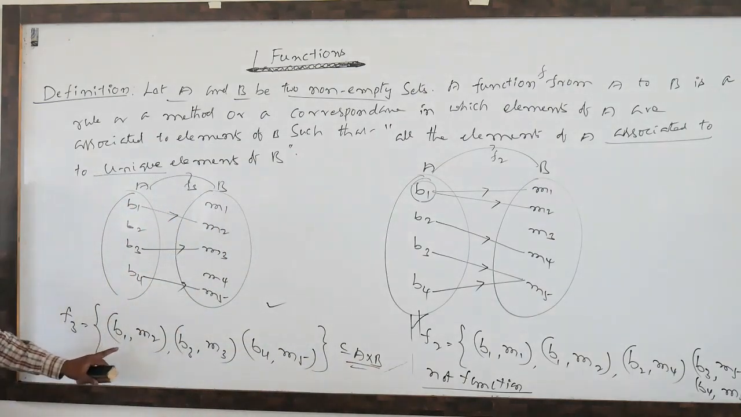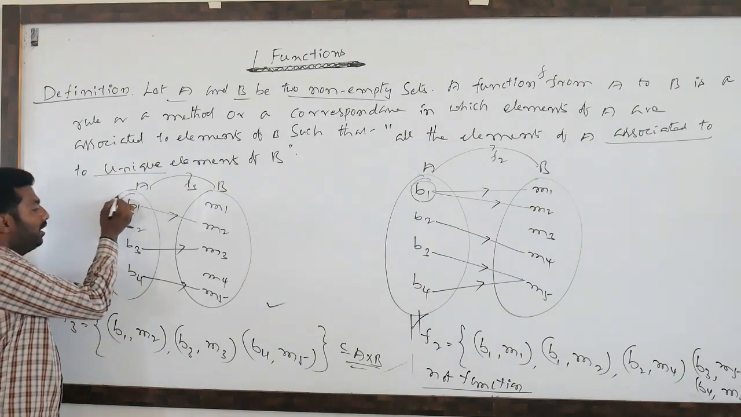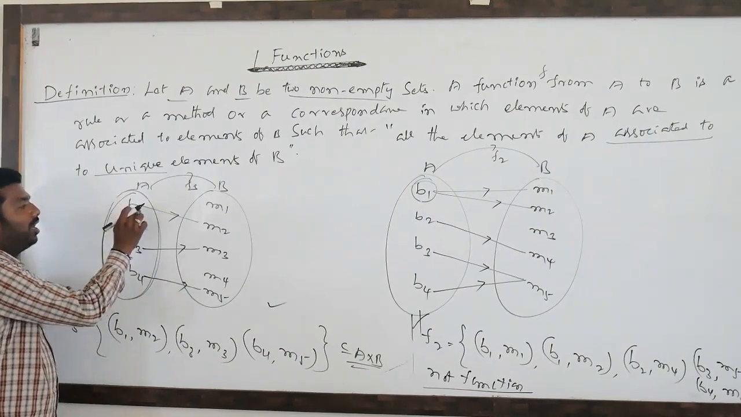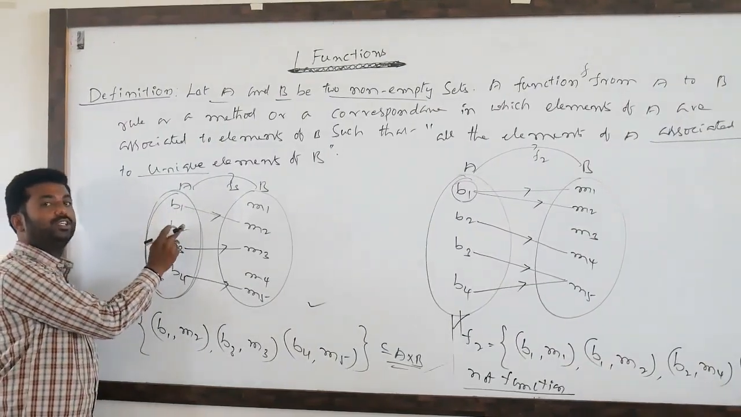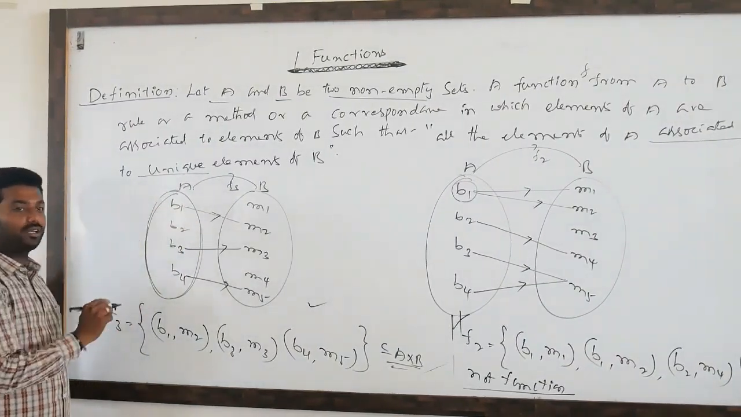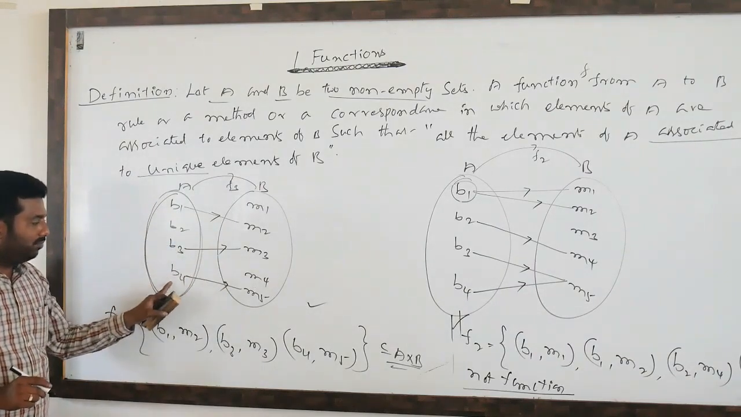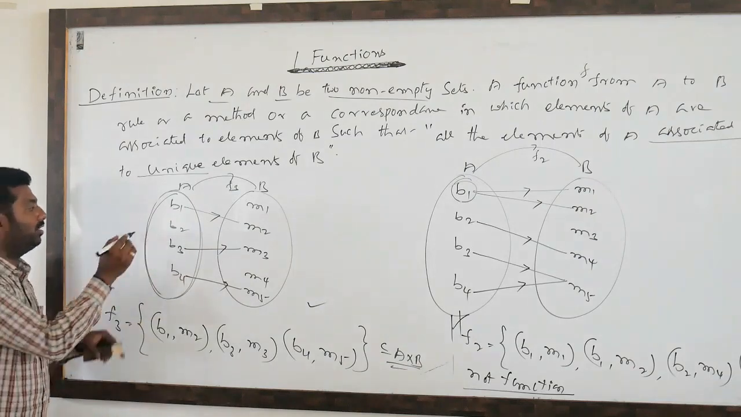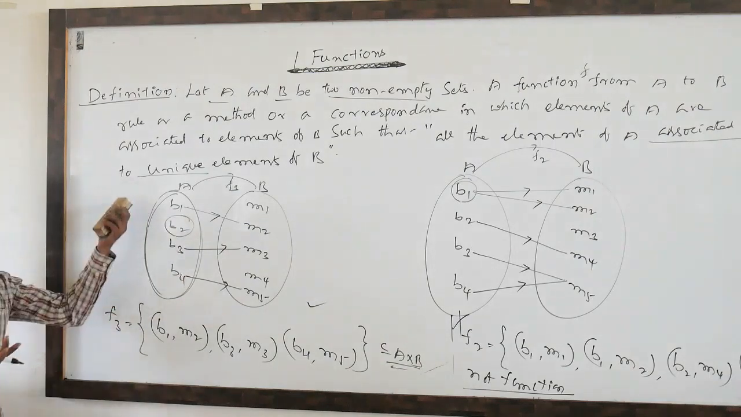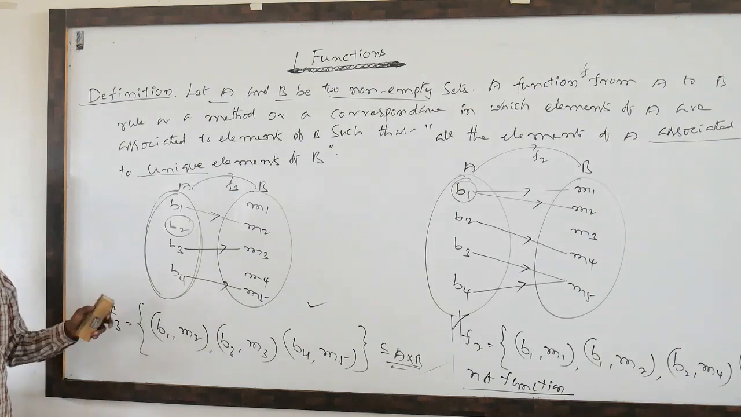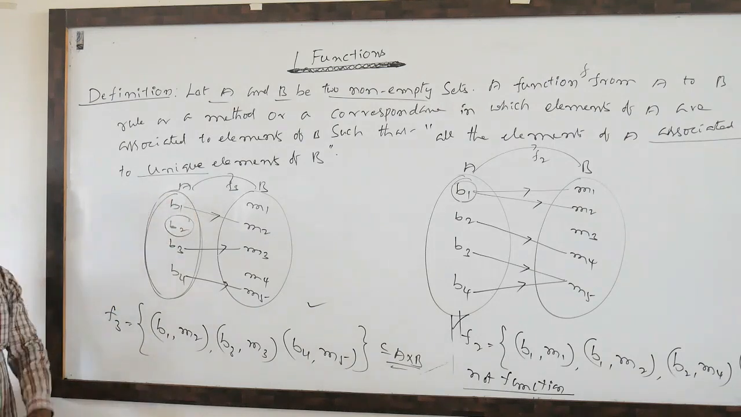But is this a function or not? What is the function definition? All the elements of capital A, all the babies, should have exactly one mother. Here baby 1, one mother is there, baby 3, one mother is there, baby 4, one mother is there. But what about baby 2? Without a mother, how has it come? It is an impossible case. So this is not a function.